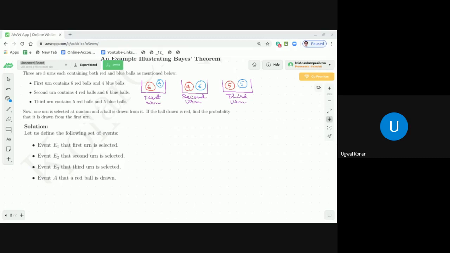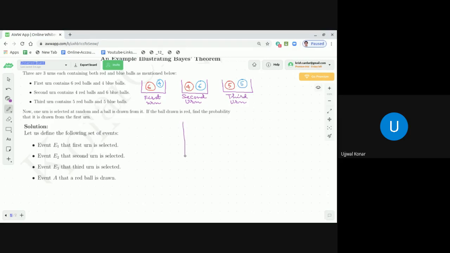So definitely, dear students, you are choosing that ball from any of these urns. That means it is exhaustive, that E1, E2, E3 constitute the entire sample space. Correct or not? So by means of a Venn diagram, if I draw this particular problem in the set theoretic notation, it should be something like this, dear students.